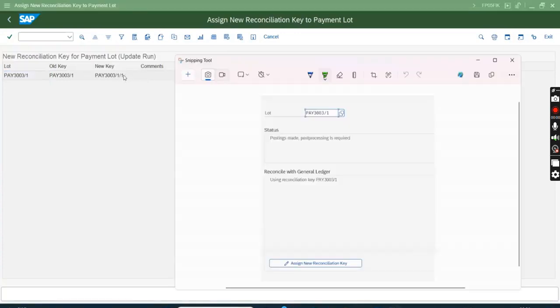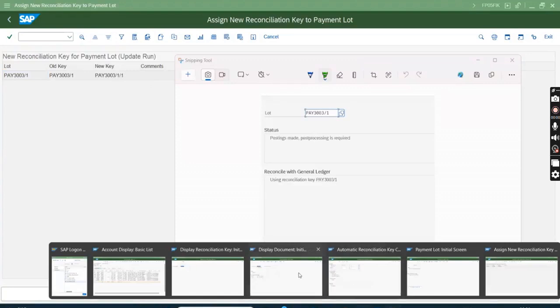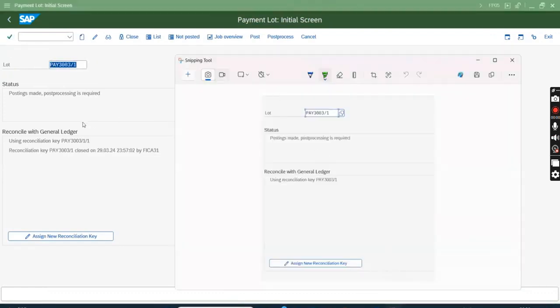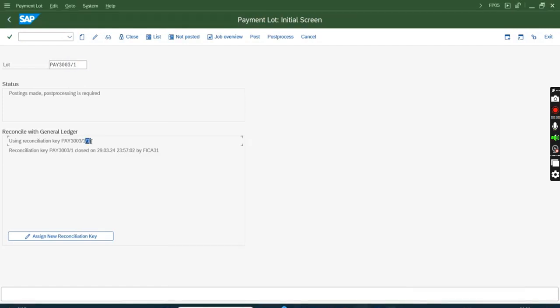Now I go back to the FP05 screen and I hit enter. See the changes. Earlier it was still post processing required because I have not clarified. That means I have not assigned it to the correct account. But what has happened, earlier it was having only one recon key. Now it says using recon key this, that is /1 is added and the old recon key is closed.